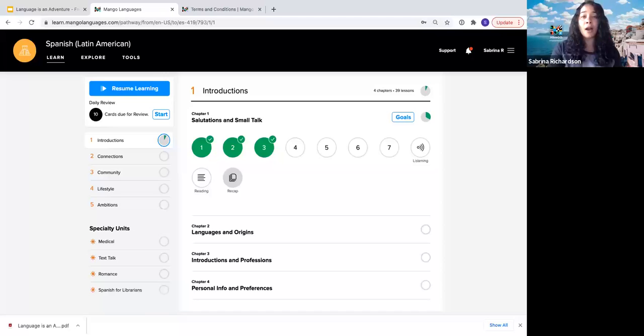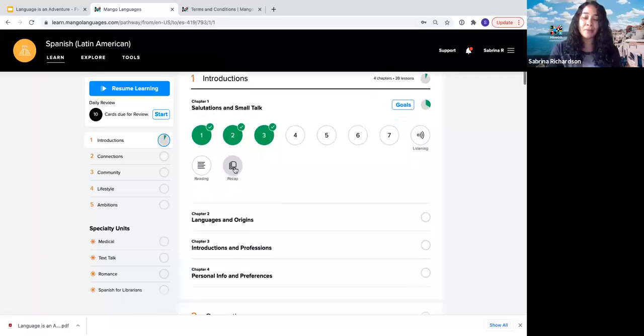So for our top 9 languages, we have also released these listening and reading activities that are available for the first 2 units. You'll find these at the end of the chapters, and they basically both reinforce things that you've learned throughout the chapter and also introduce new vocabulary words. So it's great for people who learn in different ways. Some people are more visual, some people prefer audio to learn. So this is adaptable depending on whatever the learner's personal preference is.